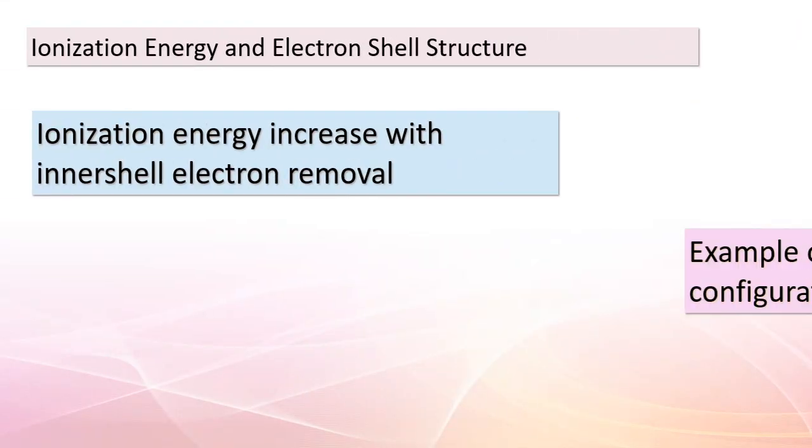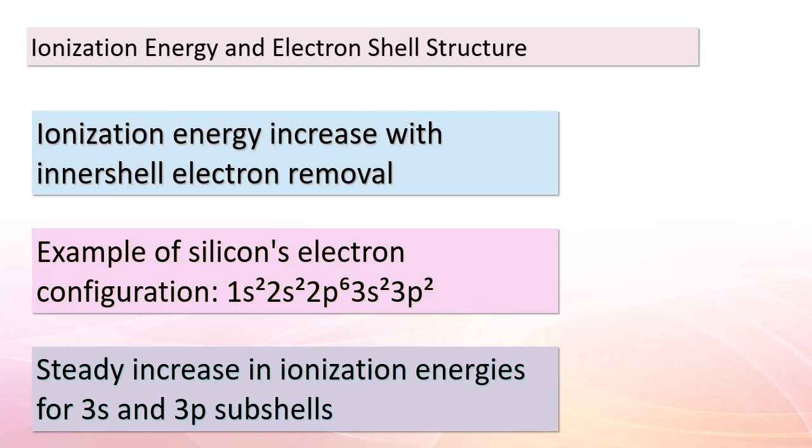Good day, students. Today, we're delving into the intriguing world of ionization energy and electron shell structure. Our journey begins by exploring a remarkable feature highlighted in Table 7.2. As we remove inner shell electrons, there's a notable and sharp increase in ionization energy. Let's consider the example of silicon, with an electron configuration of 1s² 2s² 2p⁶ 3s² 3p².